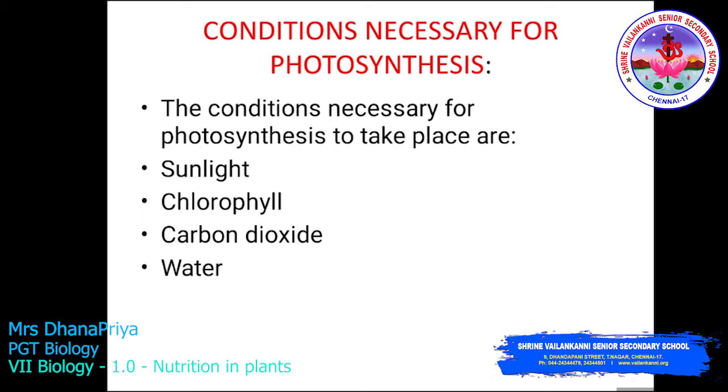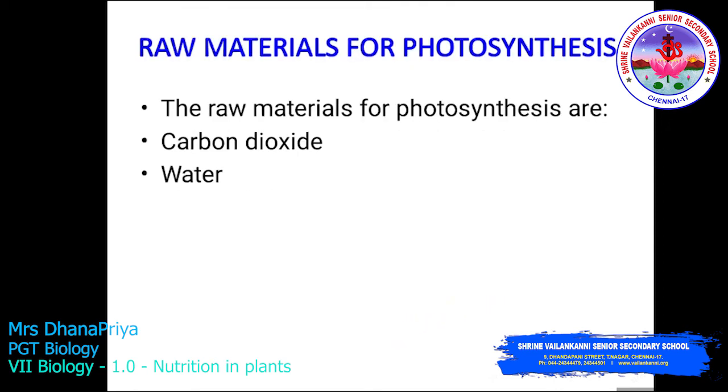So what is chlorophyll? The green pigment present in the plant is called chlorophyll. Our human body is filled with a red pigment in the blood, which is called hemoglobin. It is the same in the green plant. Why does the plant look green? Because of the chlorophyll pigment present in it. The raw materials of photosynthesis are carbon dioxide and water.